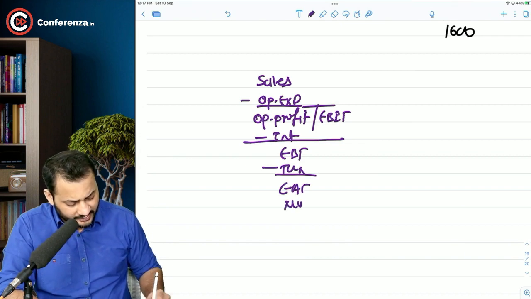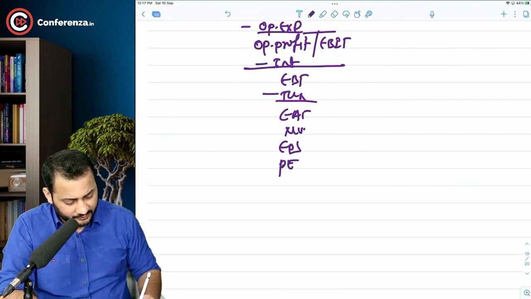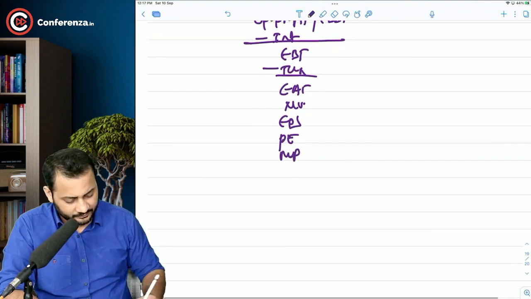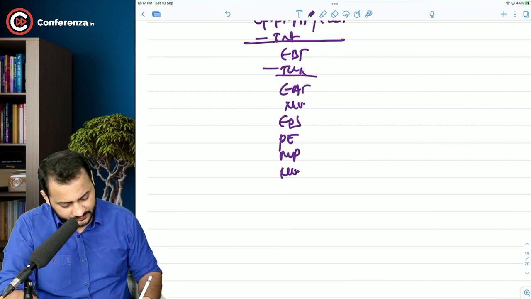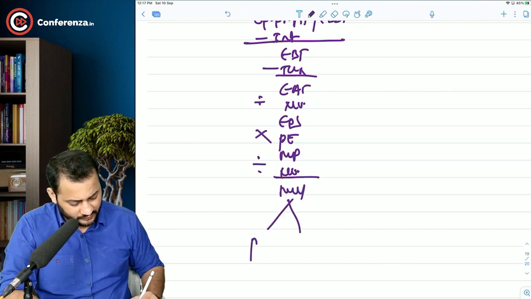Then you divide it by the number of shares, which gives you EPS, multiplied by the PE ratio, which gives you market price, multiplied by the number of shares. See, EAT divided by number of shares is EPS, multiplied by PE ratio is market price, multiplied by number of shares will give you market value. This is also divided into promoters holding and free float holding.